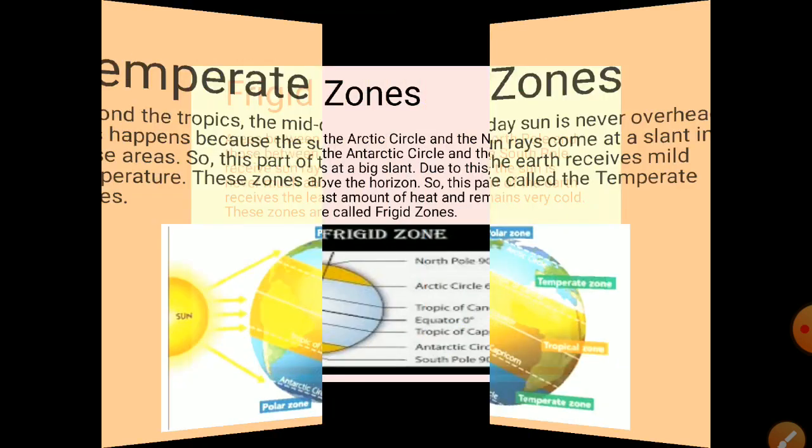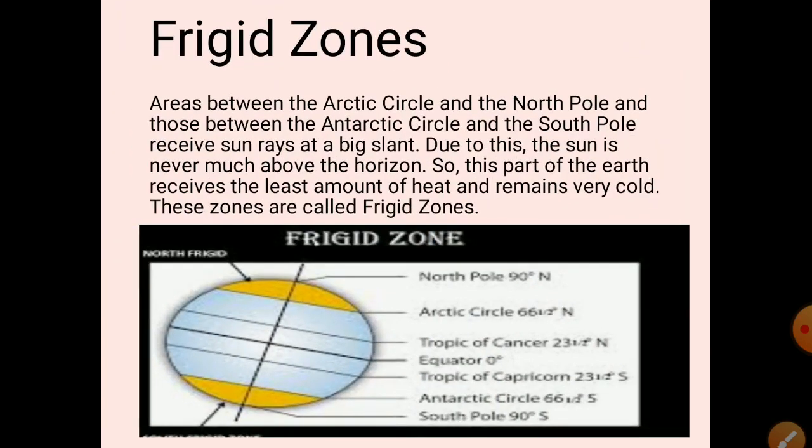Moving forward, let us discuss the frigid zone. Areas between the Arctic Circle and the North Pole, and those between the Antarctic Circle and the South Pole, receive sun rays at a big slant. Due to this, the sun is never much above the horizon. So, this part of the earth receives the least amount of heat and remains very cold. These zones are called the frigid zone.